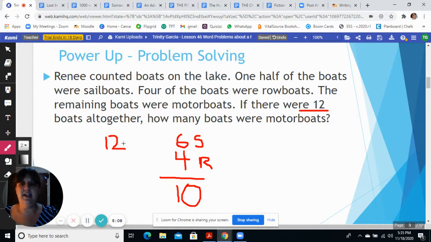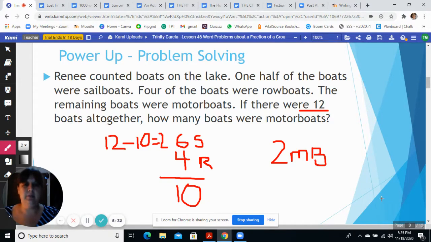If we take 10 away from 12, we get our remainder, and our remainder would be 2. So we know there are 2 motorboats. I'm just going to put MB for motorboats, but you can write it out because you're using a pencil and I am using the silly computer.